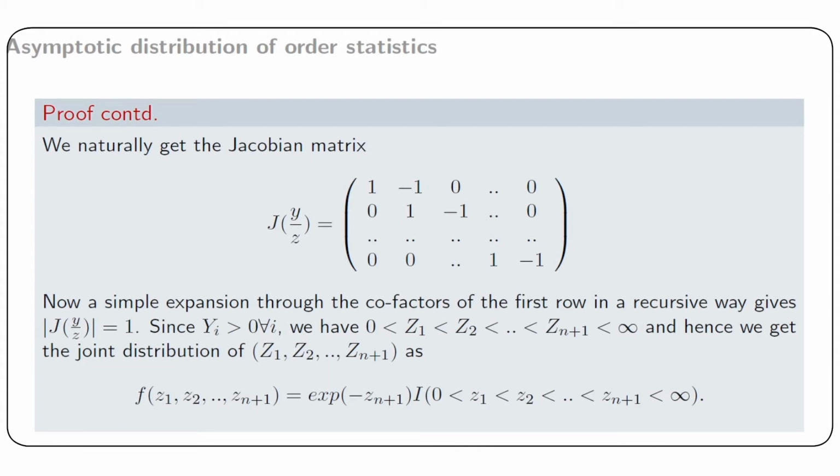If we expand the determinant of this matrix using the cofactors of the first column, we find in a recursive way that the determinant of this Jacobian is 1. And since Y_i are all positive, we have the relation 0 less than Z_1 less than Z_2 less than up to Z_(n+1), and hence we get the joint distribution of Z_1, Z_2, up to Z_(n+1) as e to the power minus Z_(n+1), where the range of the variables is given as 0 less than Z_1 less than Z_2 less than up to Z_(n+1) less than infinity.